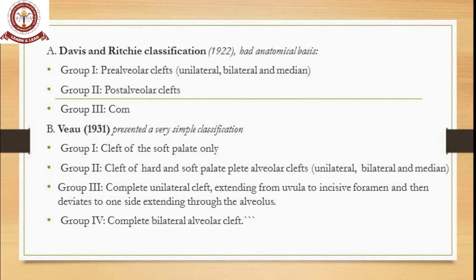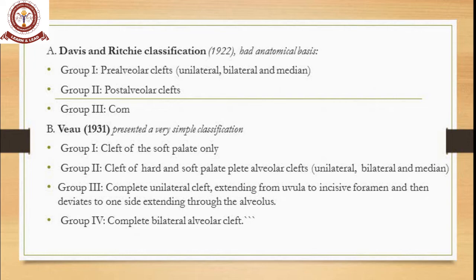Then Veau in 1931 presented a very simple form of classification with four categories. Group 1 is cleft of the soft palate alone. Group 2 is cleft of the hard and soft palate, that is, the palate and alveolus.